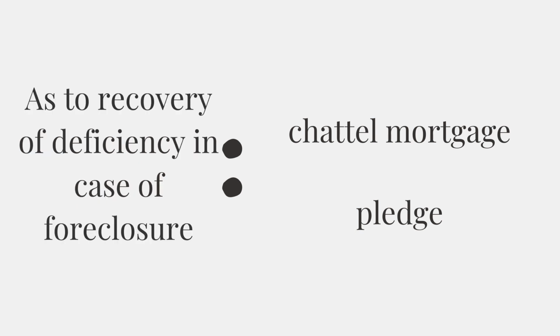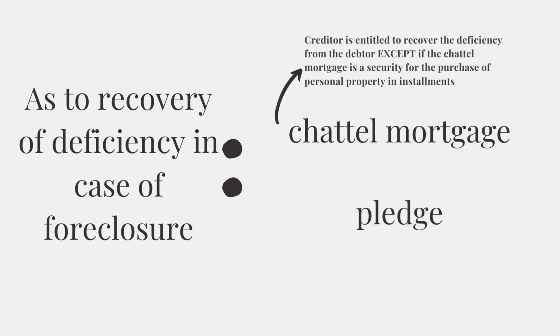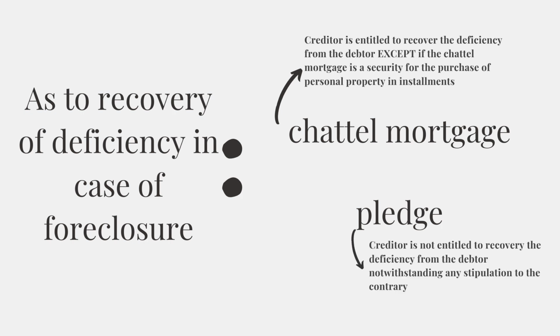Fifth, in chattel mortgage, if the property is foreclosed and there is a deficiency, the creditor is entitled to recover the deficiency from the debtor, except if the chattel mortgage is a security for the purchase of personal property in installments. In pledge, if the property is sold and there is a deficiency, the creditor is not entitled to recover the deficiency, notwithstanding stipulation to the contrary.